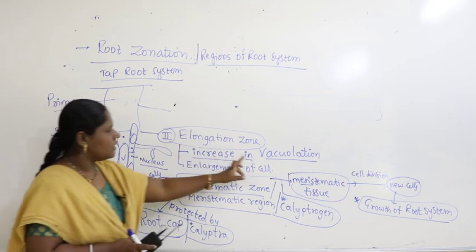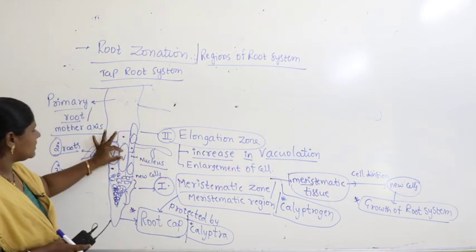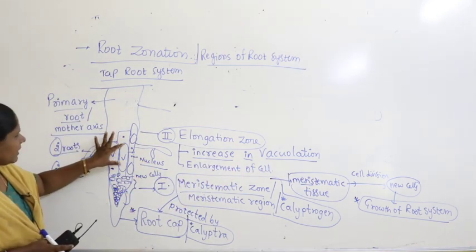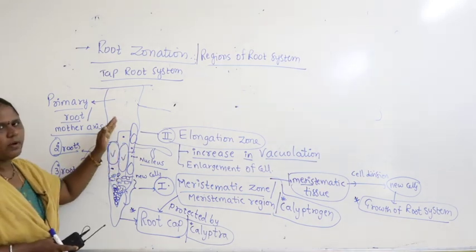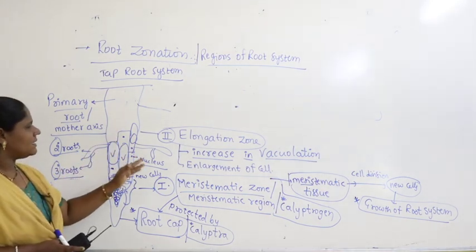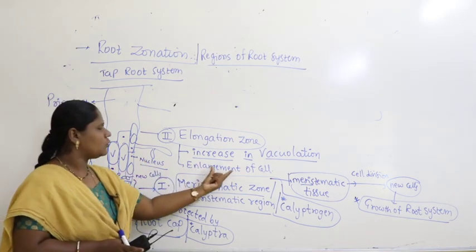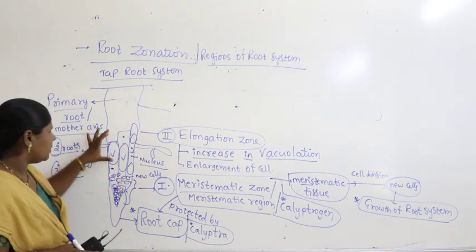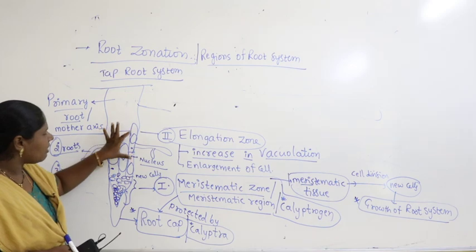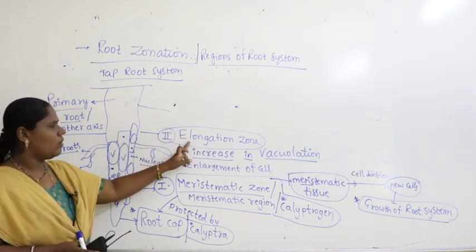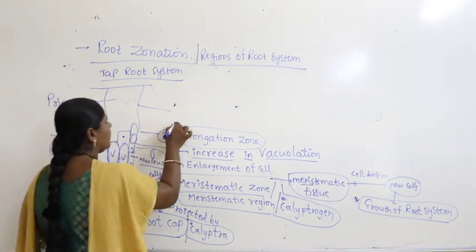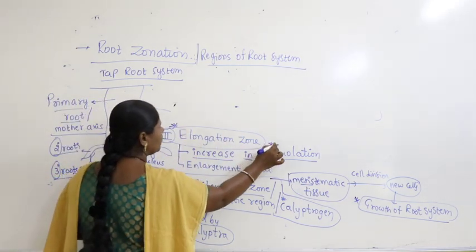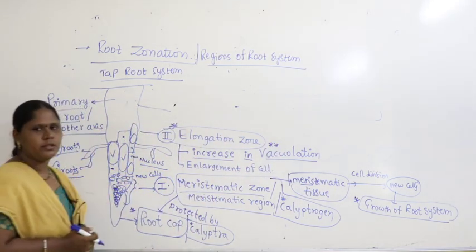So there is an increase in vacuolation. As a result, the cell gets enlarged. When the cell is totally occupied by the vacuole, the nucleus is pushed to one corner. So you can see enlargement of the cell. The second region, which contains bigger, enlarged cells, is called the elongation zone. Why elongation? Remember, it's because of an increase in vacuolation.